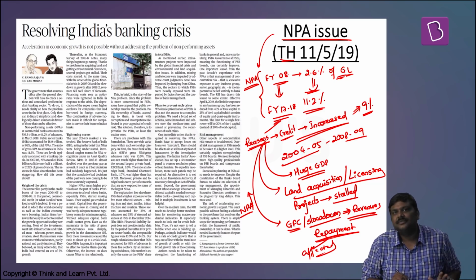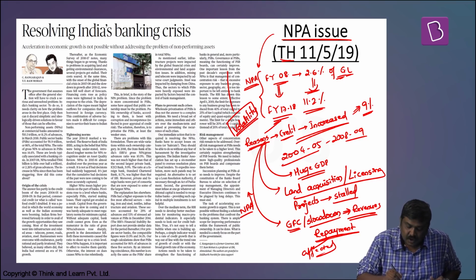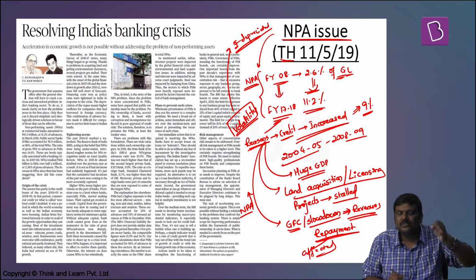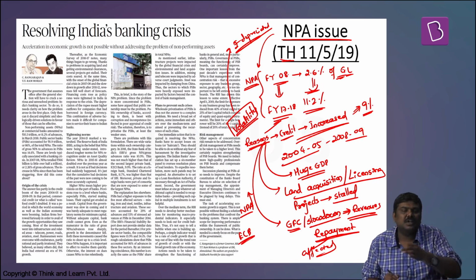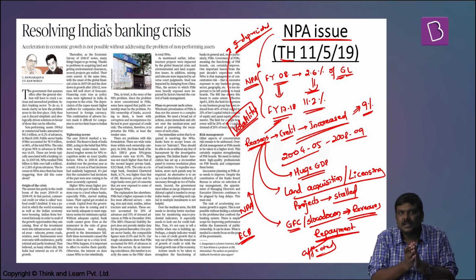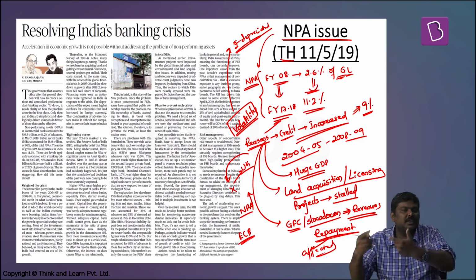And added to this, there was a volatility in the forex market. That is, because of various reasons, rupee depreciated. And if I'm a company who has borrowed from the foreign market in the form of ECB, external commercial borrowings. That is, in simple terms, let's assume I'm an Indian company. I will go to UK market and borrow from one of the financial institutions from the UK market.